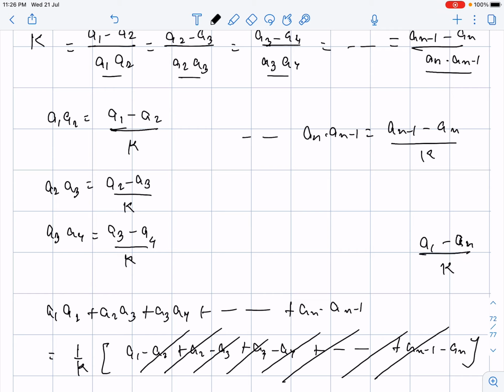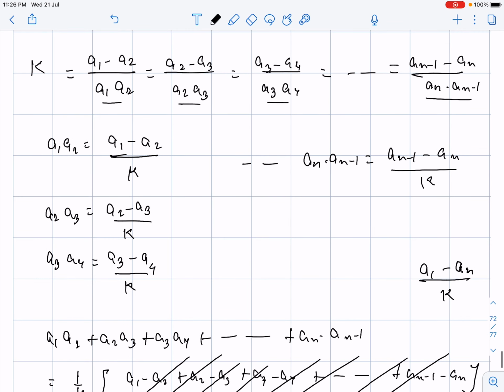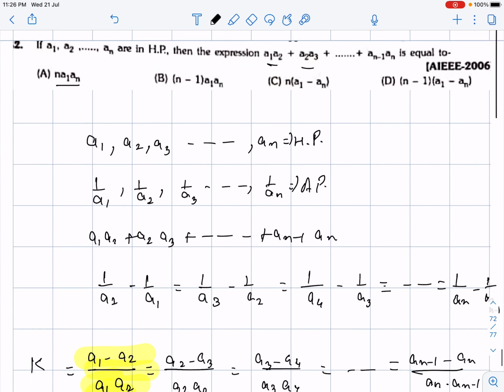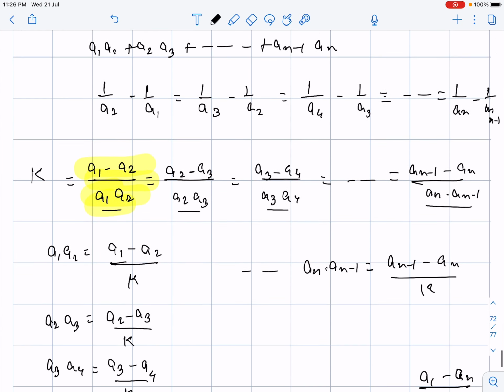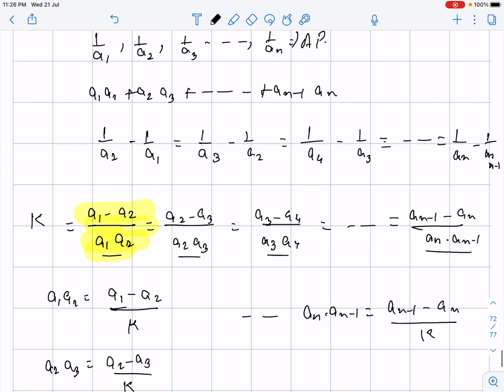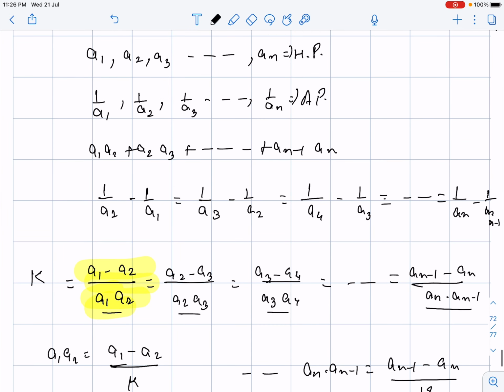Now you might be wondering what will be the value of k, sir? So guys, the common difference is the value of k. So let's see what is the type of options written over here. Let us suppose the nth term is 1 upon an of our arithmetic progression. So we'll be writing 1 upon an is equal to 1 upon a1 plus (n minus 1) times d. And all of this is the value of d only.